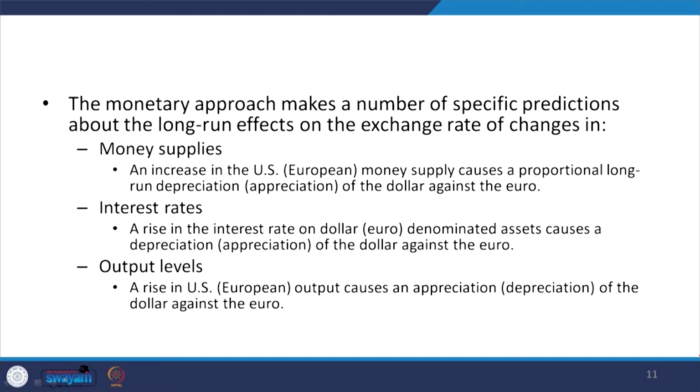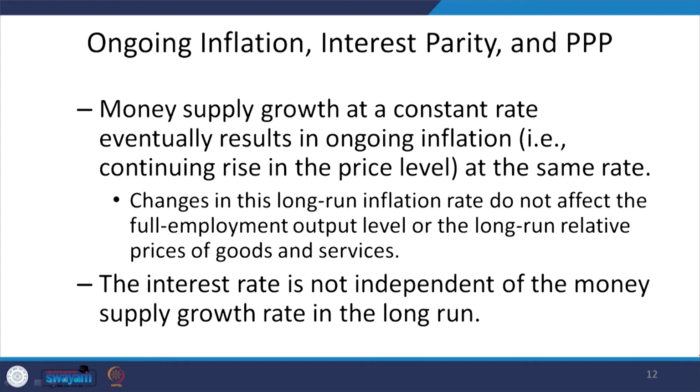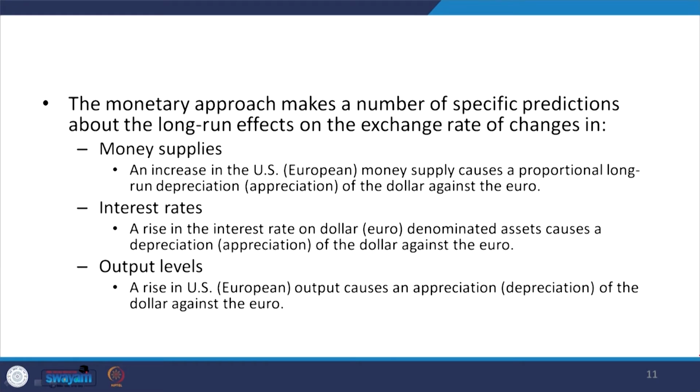Whereas a rise in the interest rate on dollar denominated assets causes a depreciation of the dollar against the euro, or appreciation if we are taking the reverse direction. Similarly, in case of output growth, a rise in US output causes an appreciation of the dollar against the euro. So, these are implications we have already mentioned.